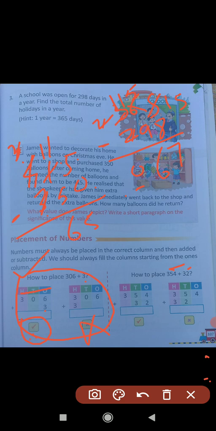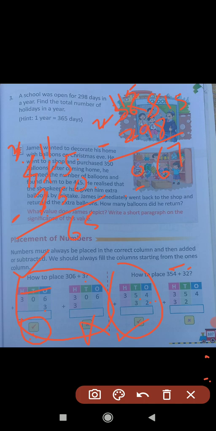No, because 32 is a 2-digit number and this 3 comes in the tens place of 32. So we write 3 in the tens place and the 2 of 32 comes in the ones place. So this method is correct. See how we can write 354 plus 32.